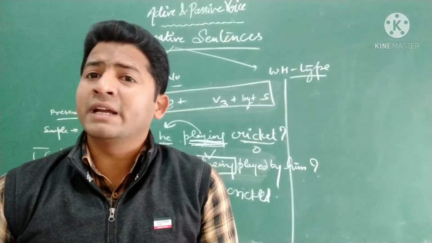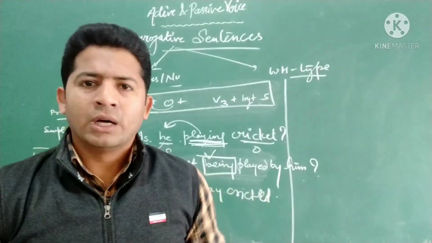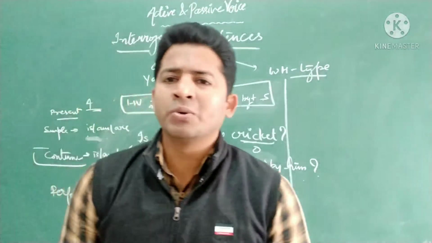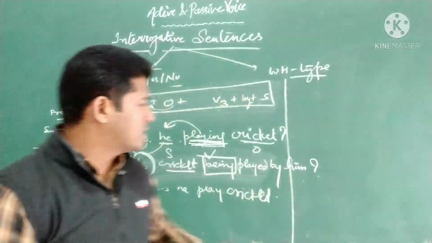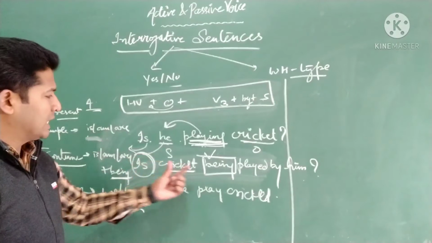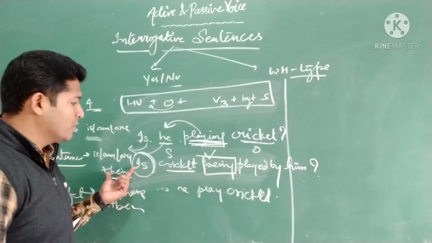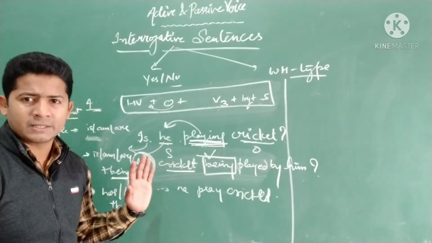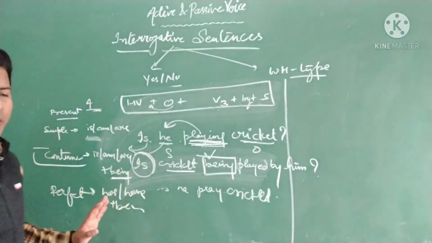The conversion we studied for all the cases, we will not do it once again. The only thing which you need to change is, simply bring the helping verb, only the helping verb, just before the object. Keep everything, being for the continuous, been for the perfect case, as it is. Right? This is for yes/no type.